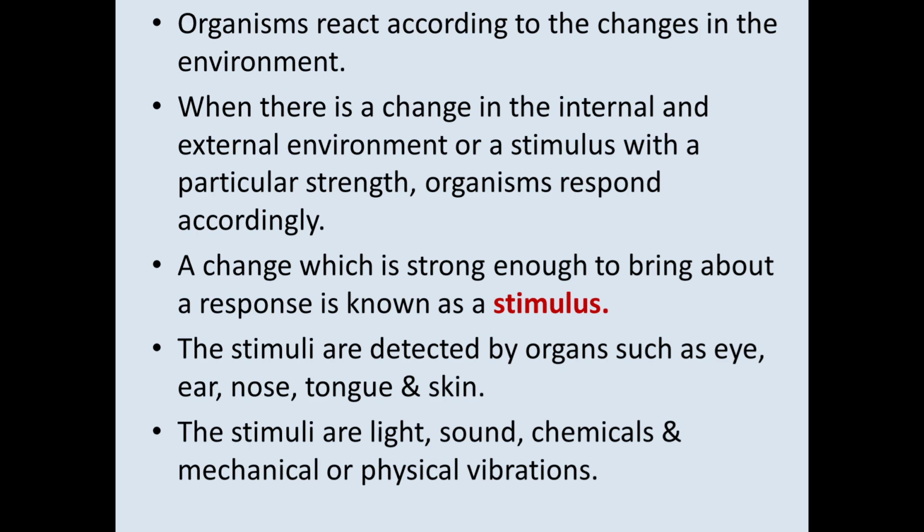These stimuli are received by your sense organs or receptors. Sense organs like the eye, ear, nose, tongue, and skin receive these stimuli in your environment. What are the various kinds of stimuli? Light is a stimulus sensible to your eye. Sound is another stimulus sensitive to your ear. There are also chemical, mechanical, and physical vibration stimuli. There are various kinds of stimuli.